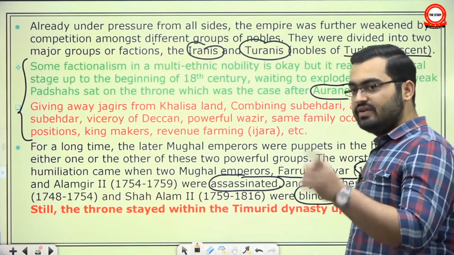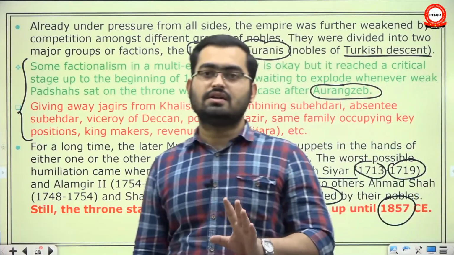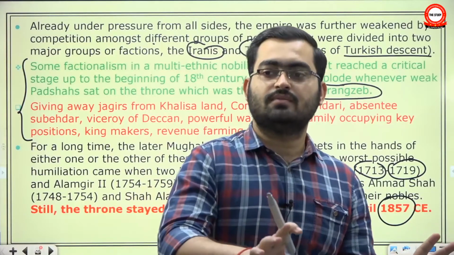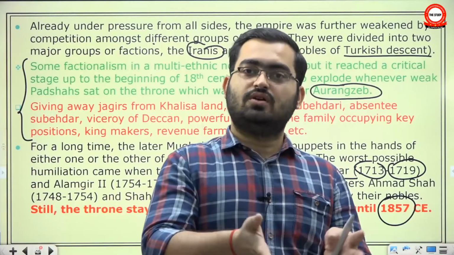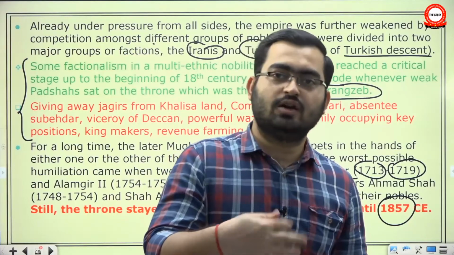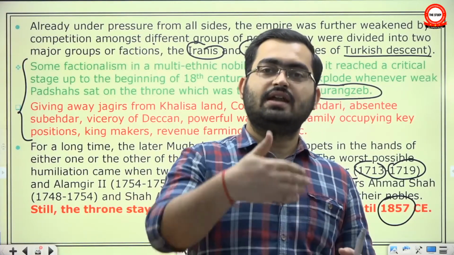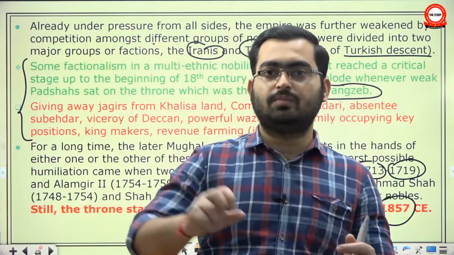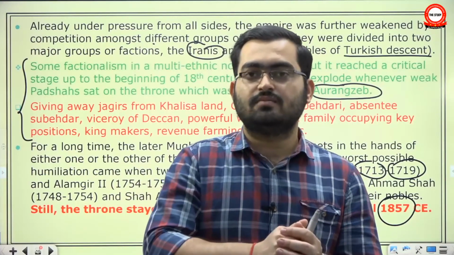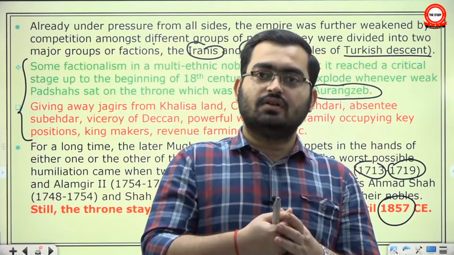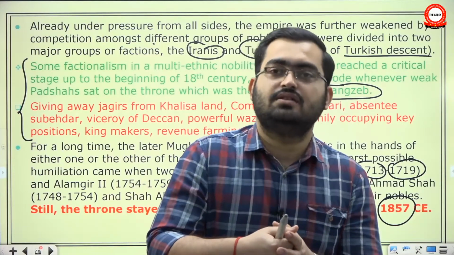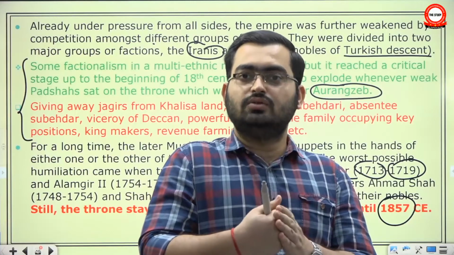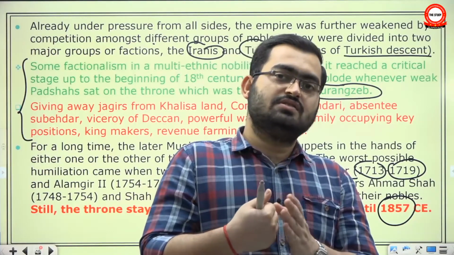The throne never went to anyone outside the Timurid dynasty. Though they lost all respect, they lost all authority. And possibly because they lost all authority, people thought that they are now benign. In fact, they can be presented as a front and we can control the empire or a particular province from behind the scene. I mean, when we say that East India Company was an outsider, that is not so. They understood how the politics of 18th century India works.